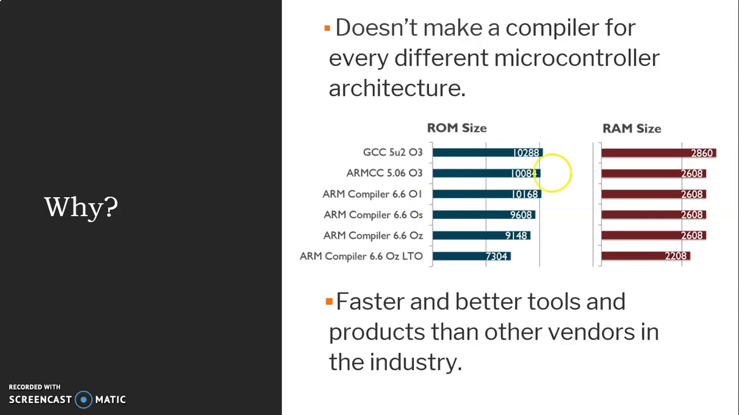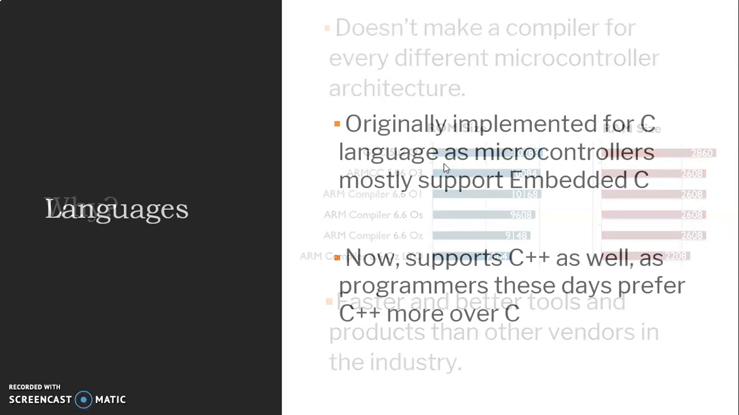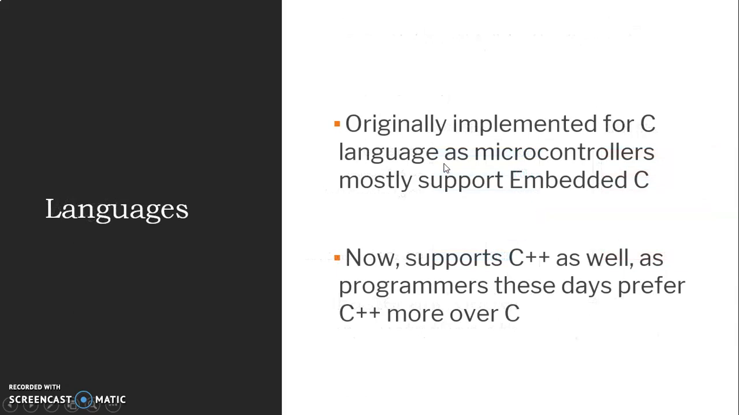As you can see from this chart, all of the ARM compilers use significantly less ROM and RAM than GCC, which is one of their competitors. Keil was first developed as a C compiler for the 8051 microcontroller, but gradually they started supporting C++ as well after looking at the preferred choices of the programmers of today.